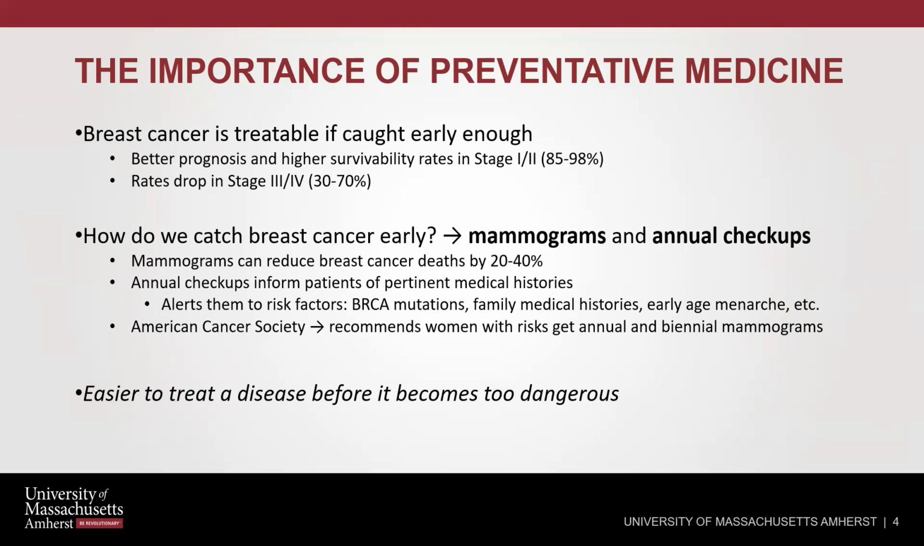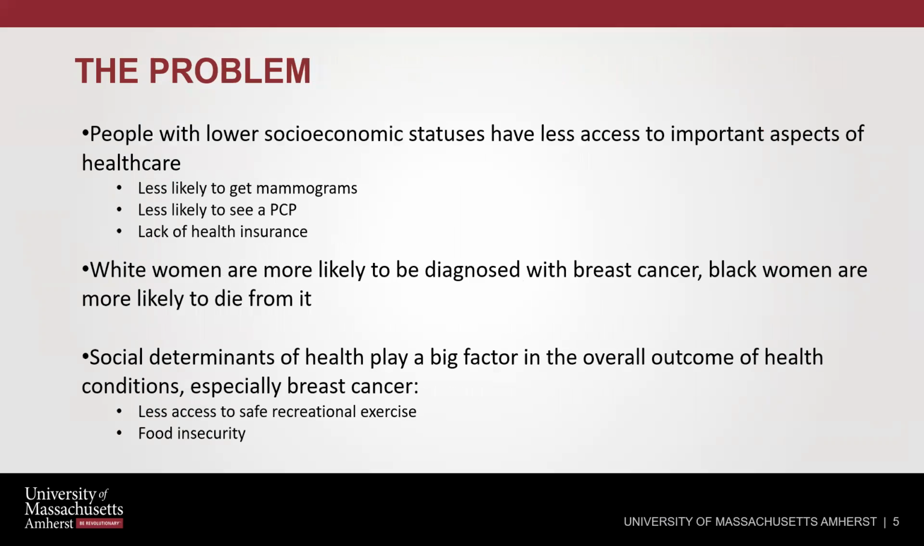So the main focus of preventative medicine is that it's easier to treat a disease before it becomes too dangerous and too risky. If we catch breast cancer in these early stages before it spreads to the rest of the body, we can significantly increase survivability rates, and breast cancer can be easily treated through certain therapies. The problem, however, is that not everybody has the same access to these preventative measures, such as mammograms and annual checkups with a primary care physician.